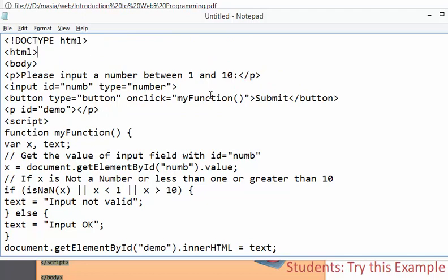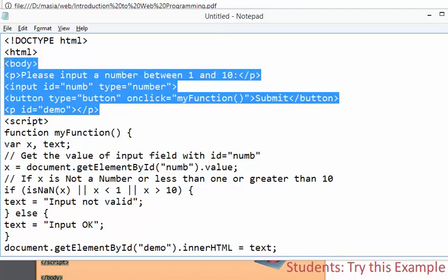I created the doctype, the HTML and body tags, and the text asking to input a number between 1 and 10. Here I am getting the input. So you can get input like this. Just remember, you can get input like this. These are all the HTML tags before the script tags.